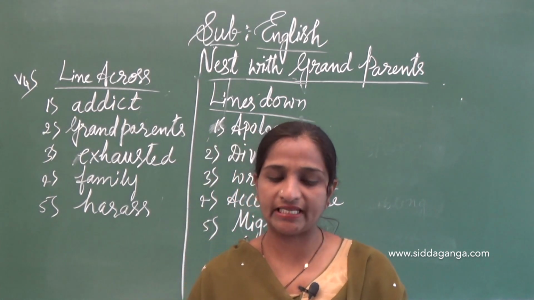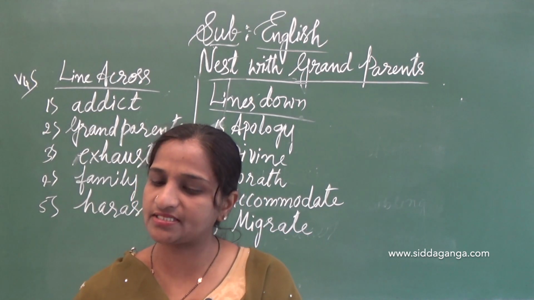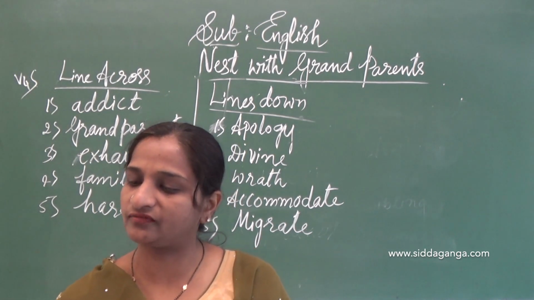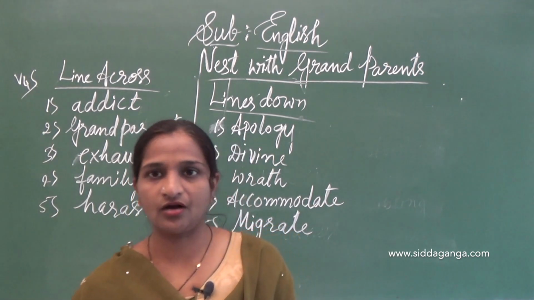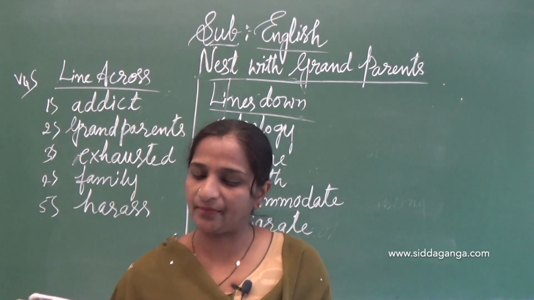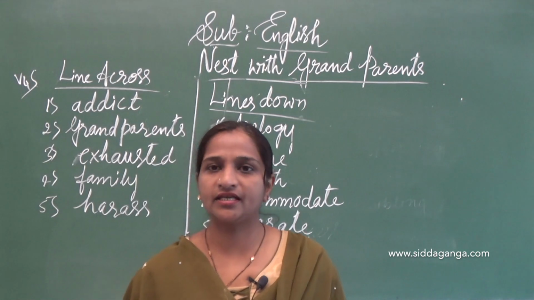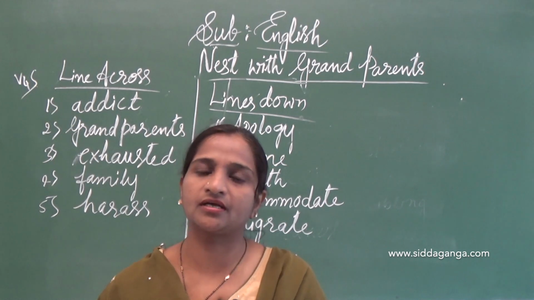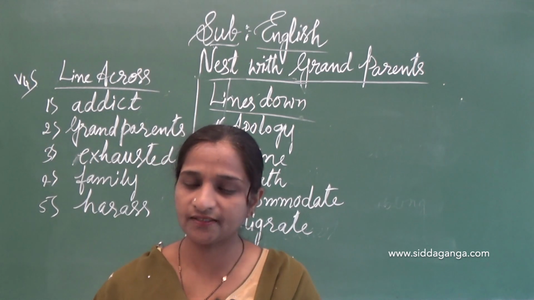Page number 117. Answer the following after you discuss the questions with your partner. How different was the lifestyle of Anjali from that of her grandparents? You know in the lesson how she was different from her grandparents, right? Describe how Anjali behaved with her grandparents in the beginning. She was very rude, very angry, in an irritating mood in the beginning. Earlier she was like that, but after that she was very kind. She adjusts to the grandparents, right?